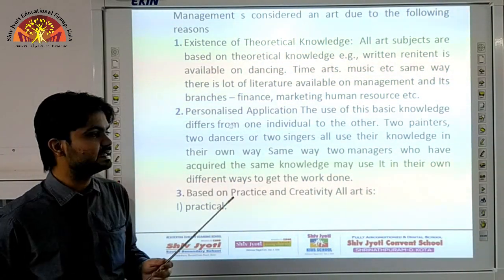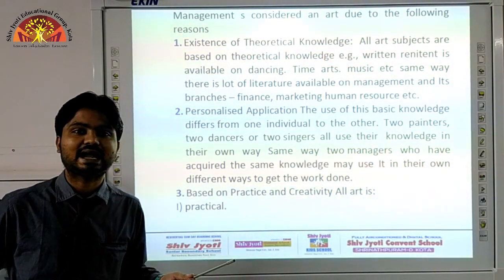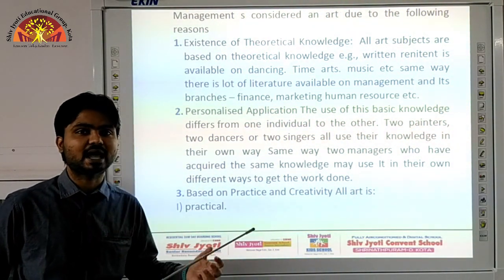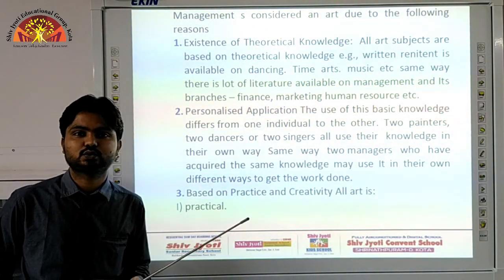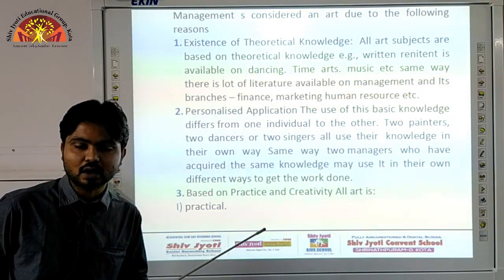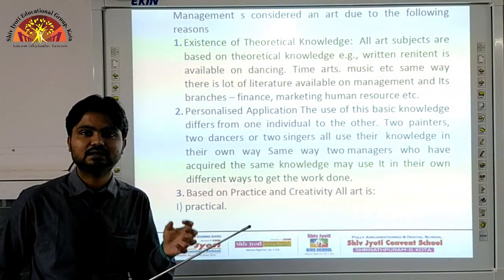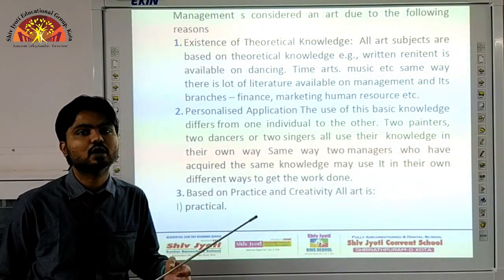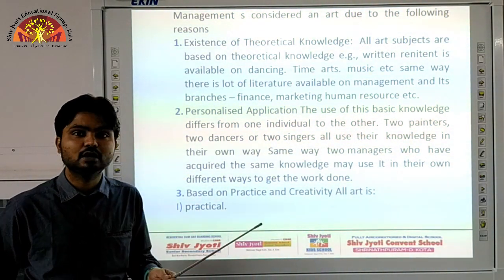Second one is personalized application. That means now we are handling the actual situation in the organization. So how well we can manage, how well we can tackle the situation, it is on the knowledge of the manager. How he can basically see the scenario of the organization and tackle the situation, how he faced the different situations of the organization.